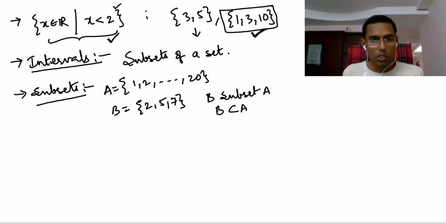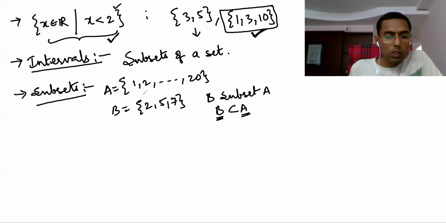What is the definition of a subset? If every element of one set is an element of the other set, then the first set is called a subset of the second set, and the second set is called a superset of the first set. Here every element of B is there in A. From A only I have written B's elements. So B is a subset of A, and A is called a superset of B. This is what a subset is.